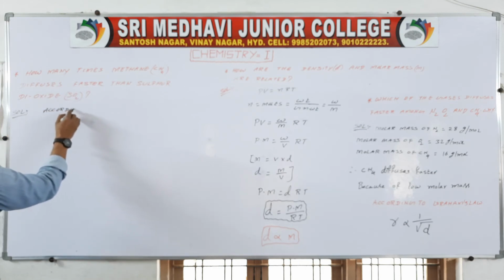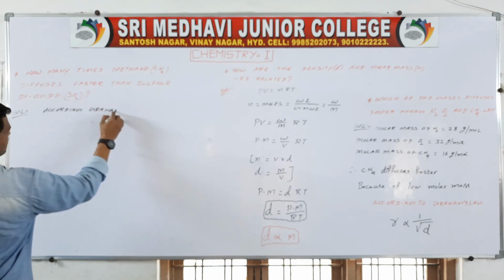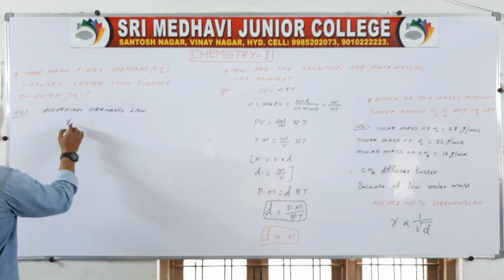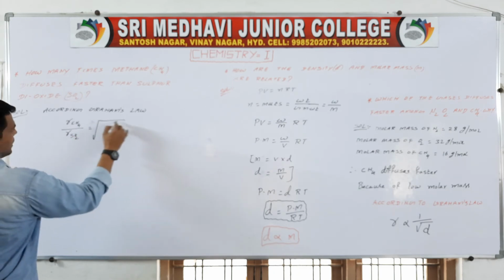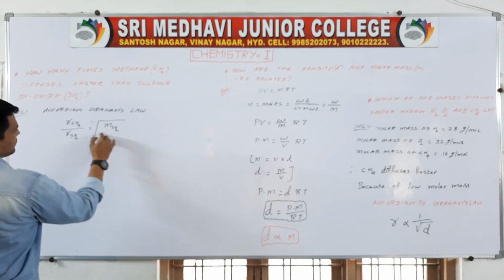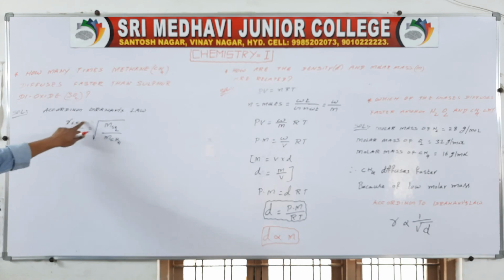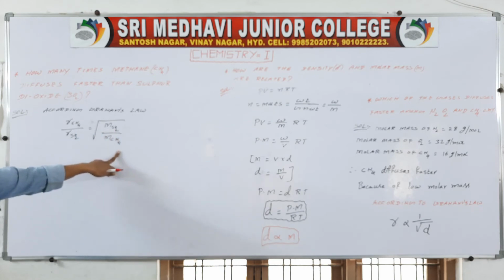According to Graham's law, R_CH4 by R_SO2 is equal to under root M_SO2 by M_CH4. Rate of diffusion of methane by rate of diffusion of sulfur dioxide equals under root molar mass of SO2 by molar mass of CH4.